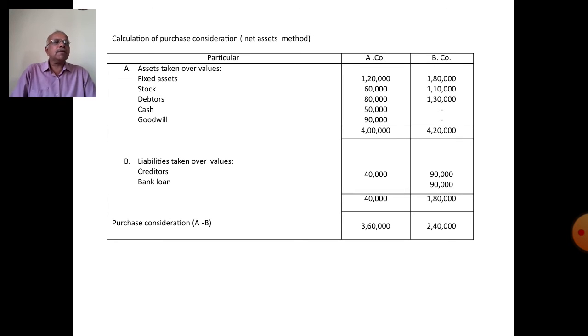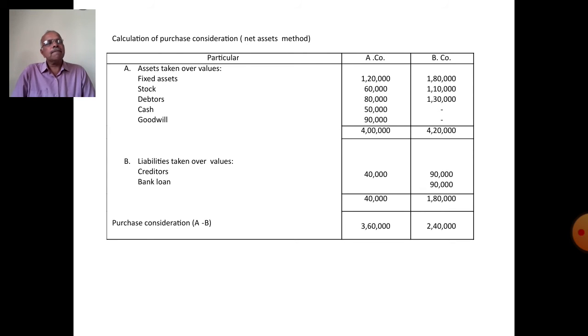For calculation of PC, there are three columns: particulars, A company rupees, B company rupees. Assets taken over at agreed values. In this problem, separate agreed values are not given, but the book value is assumed to be the agreed value.